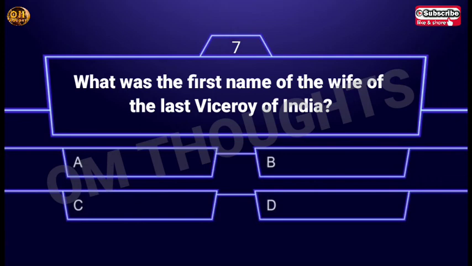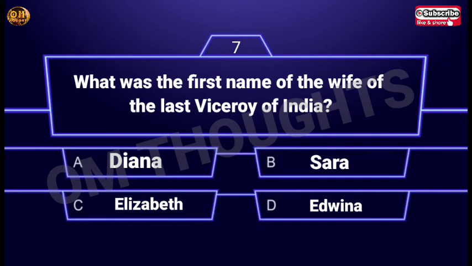Seventh question. What was the first name of the wife of the last Viceroy of India? Option A, Diana. Option B, Sarah. Option C, Elizabeth. Option D, Edwina. The answer is option D, Edwina.